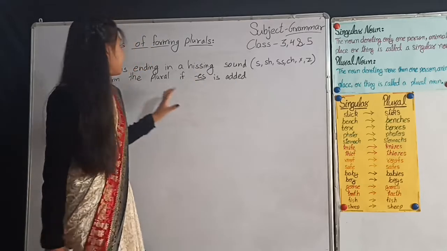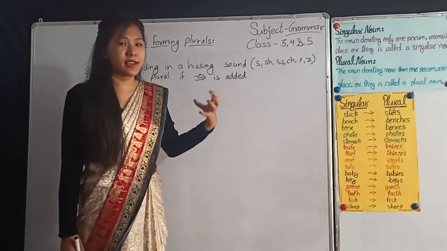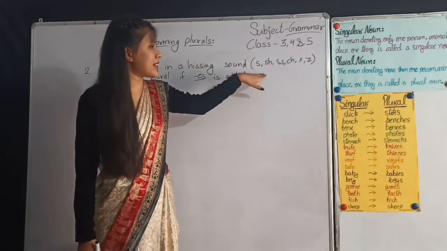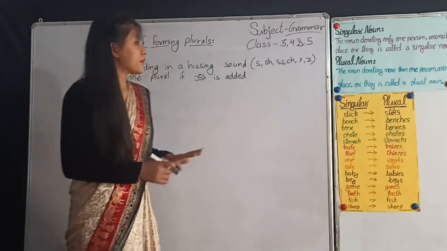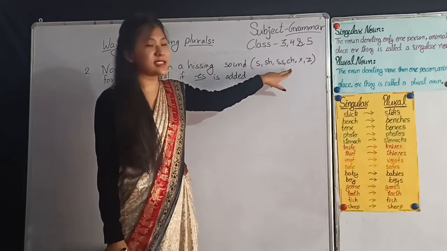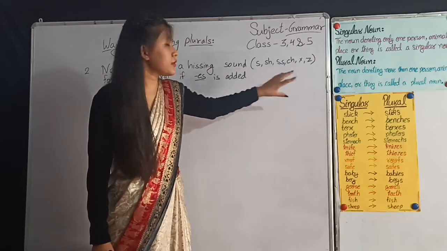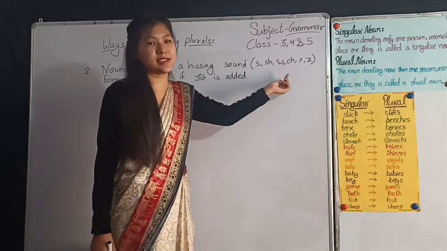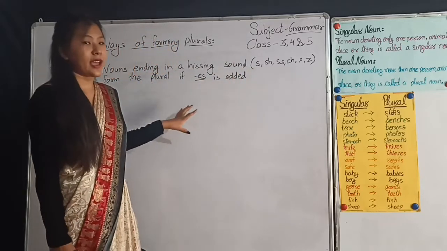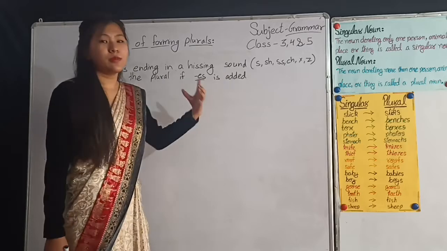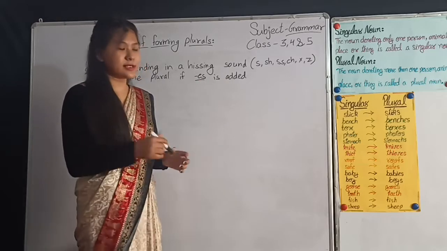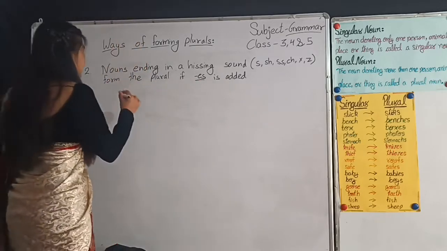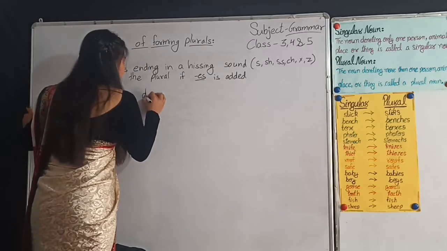So these are the hissing sounds: s, sh, ss, ch, x, z. So if the singular noun is ending in these hissing sounds, we have to add es to make it plural. For example, dish.